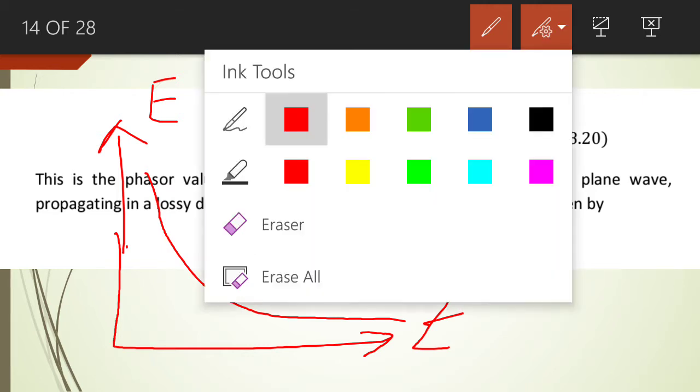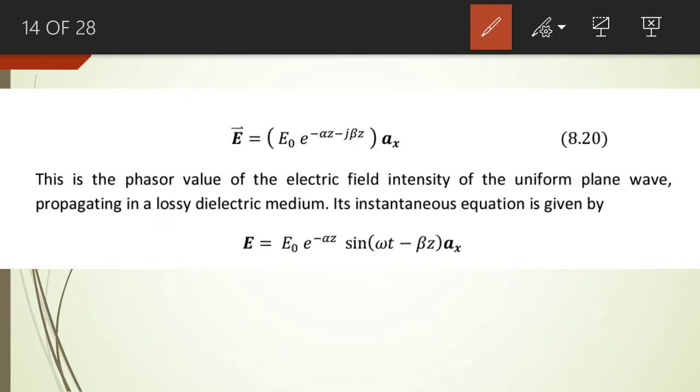We discuss the power of this wave. We know that the power of this wave is directly proportional to the square of the amplitude of the electric field intensity.